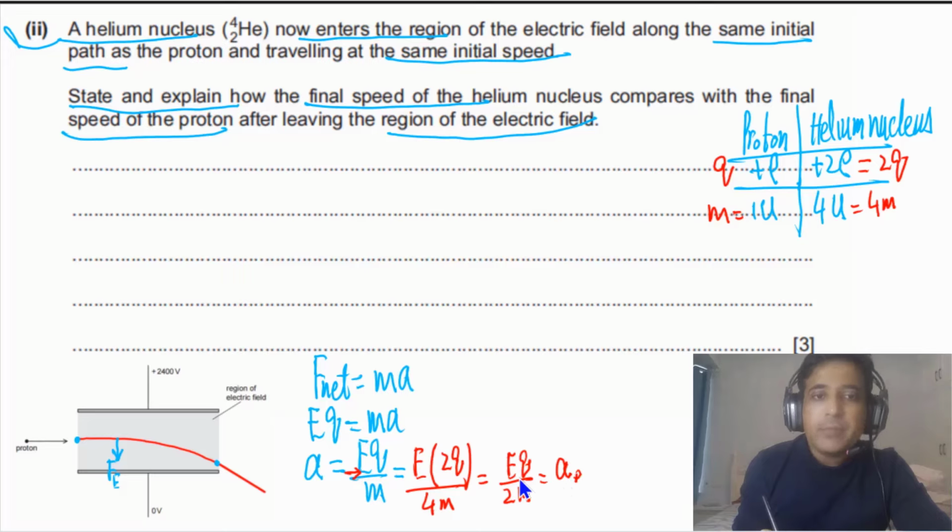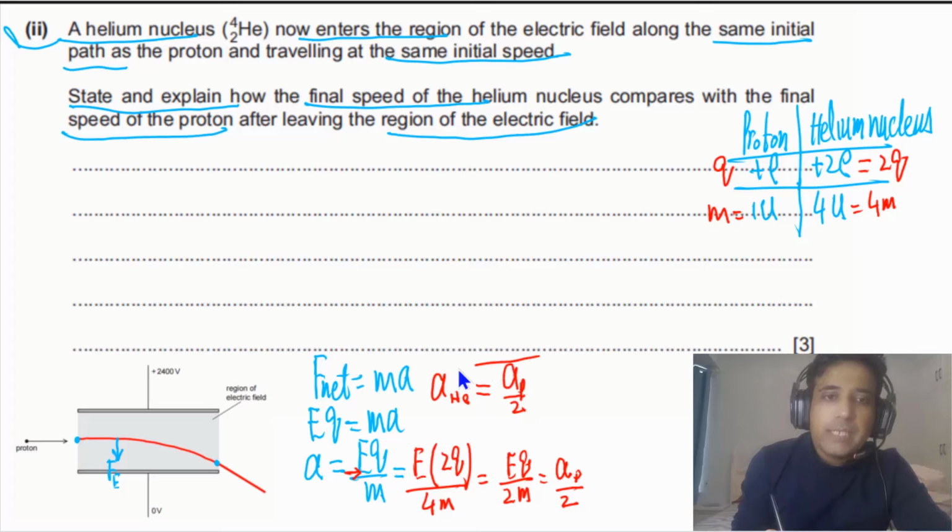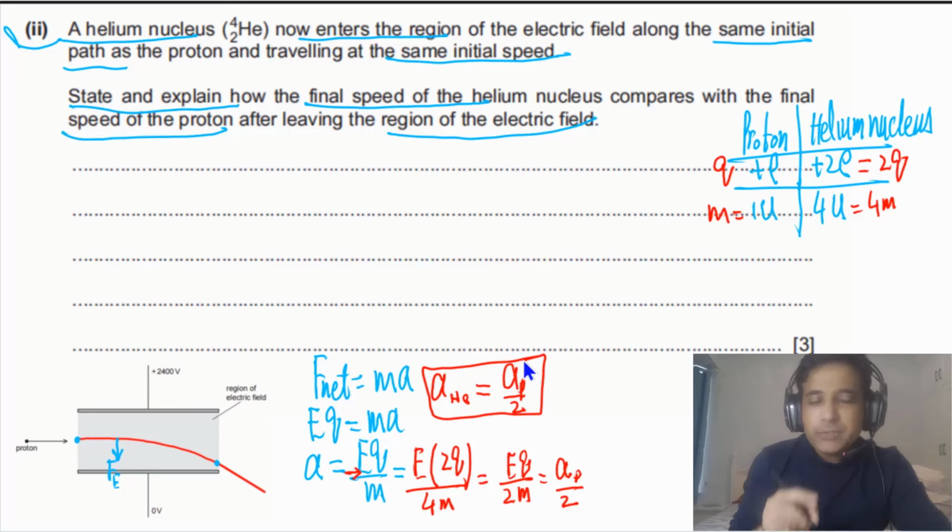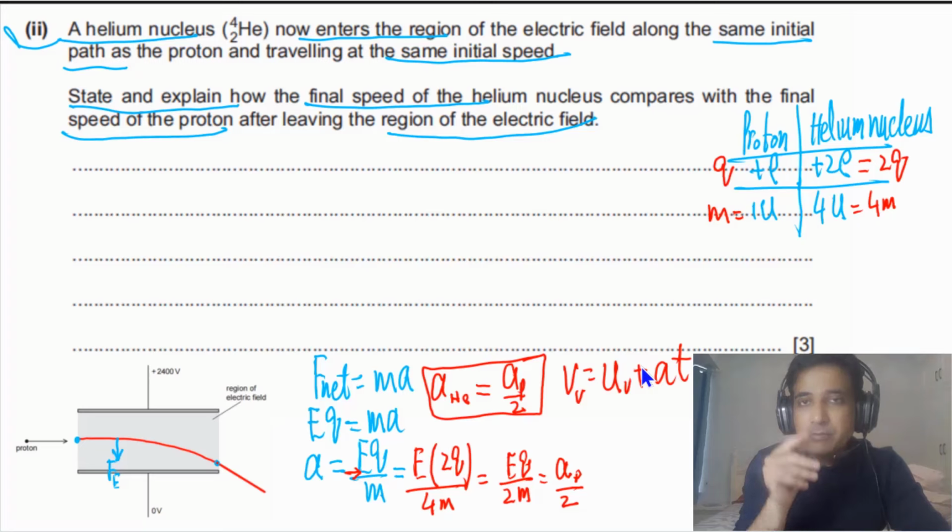So this will be divided by 2. So from here we have found that the acceleration of the helium nucleus is equal to the acceleration of the proton divided by 2, which means the acceleration is half. If the acceleration of the helium nucleus is half and we look at the final vertical speed, the final vertical speed will be equal to v vertical = u vertical + at, and these two particles will spend the same amount of time in the field because the horizontal speed is the same. So time in this case is the same, and the initial vertical speed is equal to 0.